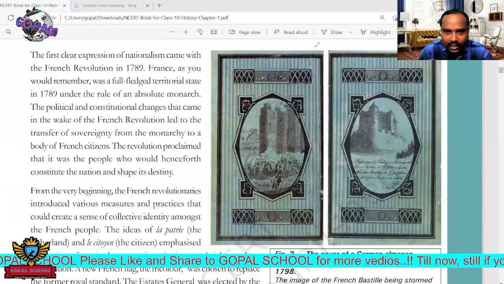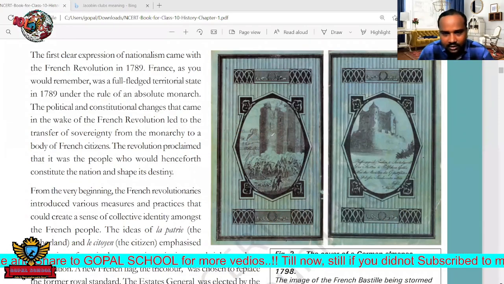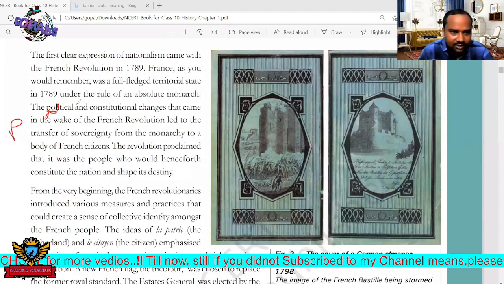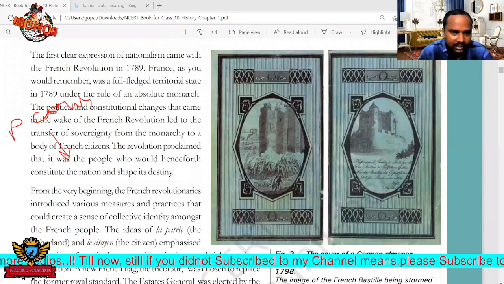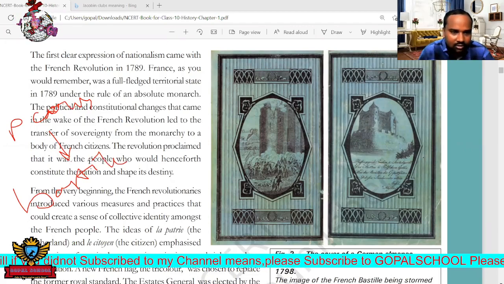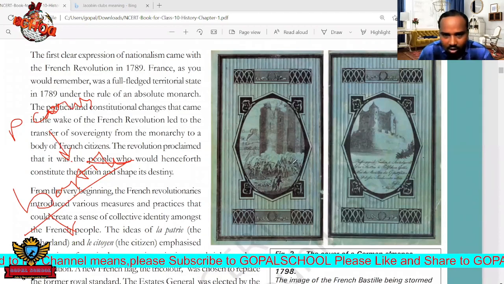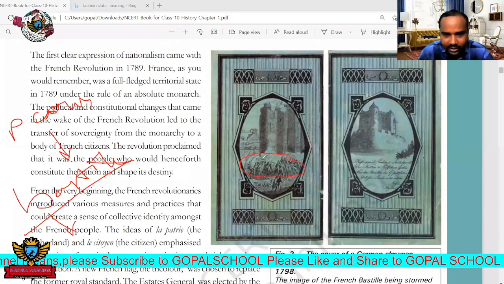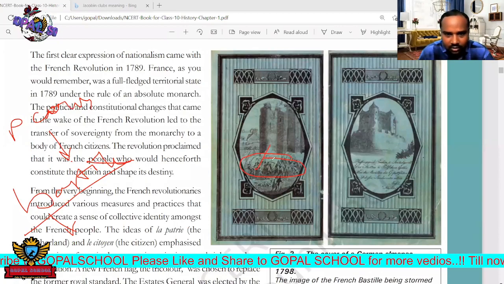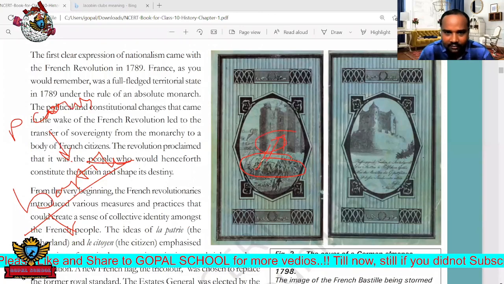Like that here, the first capital of France is Paris, and the very important historical place is the Bastille. Here at the Bastille, the Jacobin club people attacked. We can see in this picture how they attacked, and finally they destroyed it and succeeded.